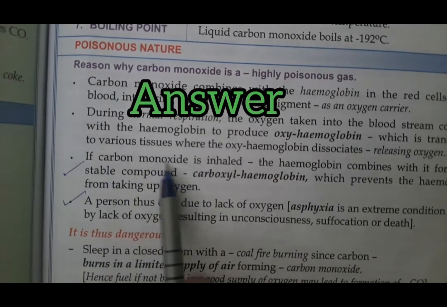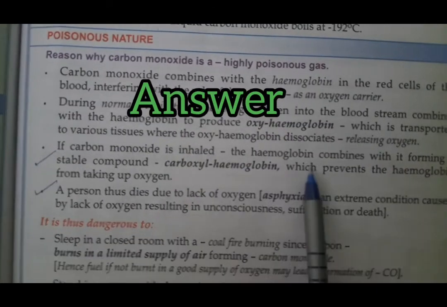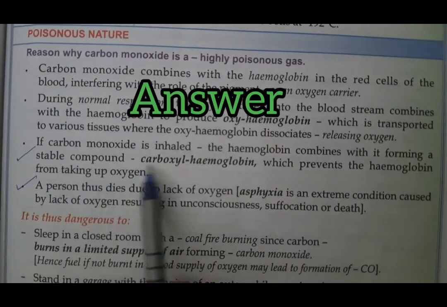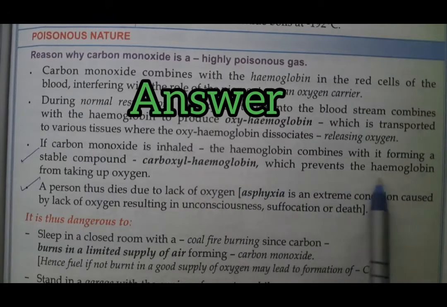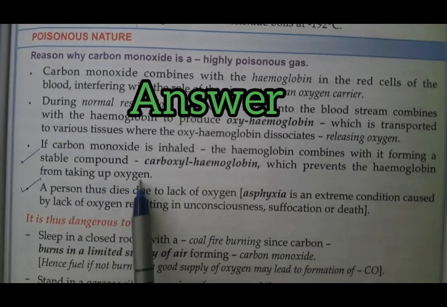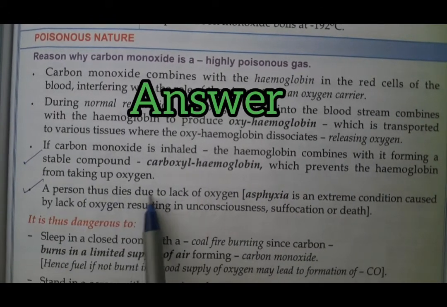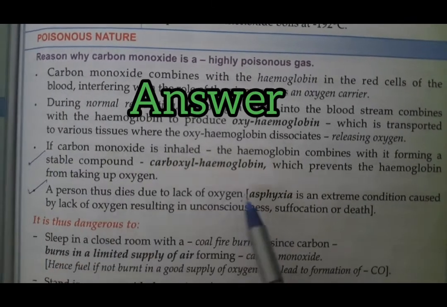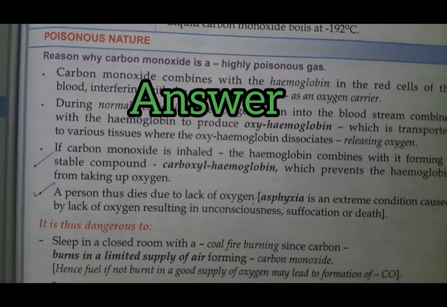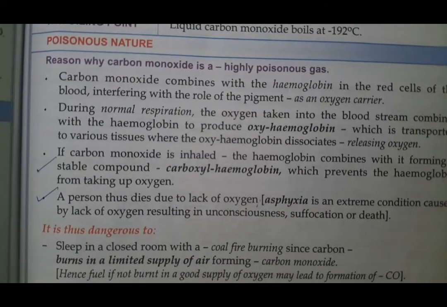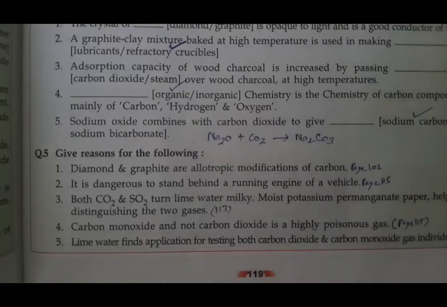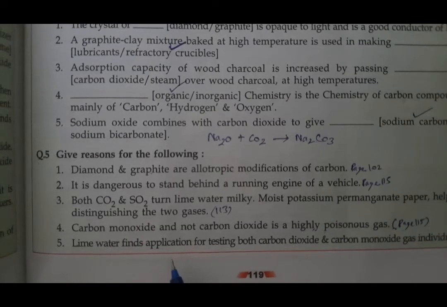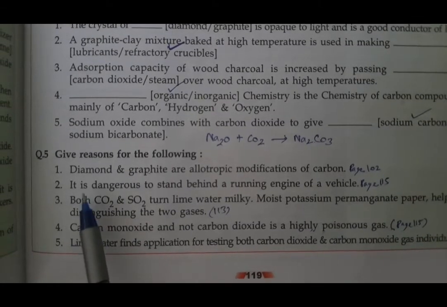If carbon monoxide is inhaled, hemoglobin combines with it to form a stable compound called carboxyhemoglobin, which prevents hemoglobin from taking in oxygen. A person thus dies due to lack of oxygen. Till here you can write. From here to here you can write for that reasoning answer. So you can make notes for it, students. Hope you understood that question. Now we go to the next question. You can see this one.